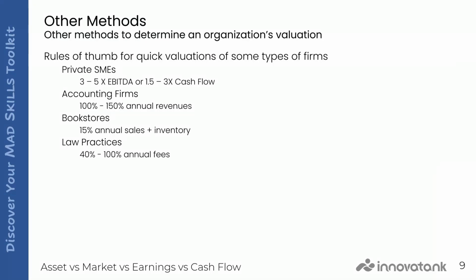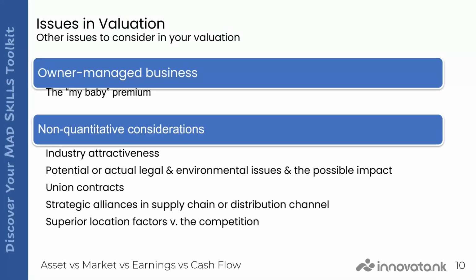Private SMEs, 3 to 5 times EBITDA or 1 to 3 times cash flow. Accounting firms, 100 to 150% of annual revenue. Things like bookstores, 15% of annual sales plus inventories. You can always combine the methods to also set a more realistic range. And there are a number of other types of rules of thumb that can help you out in terms of valuing a company. Some issues are important considerations.